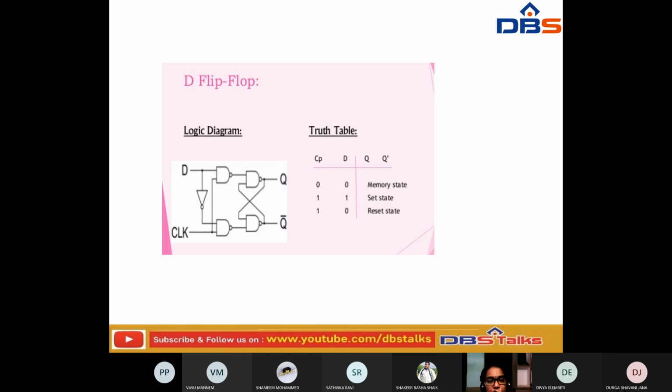So if you have observed the truth table, that is 0 0, 1 0 and 1 1, we can consider 0 0 as a memory state, 1 1 as a set state and 1 0 as a reset state. How many states have we observed? First one is memory state, second one is set state, and third one is reset state. Okay.